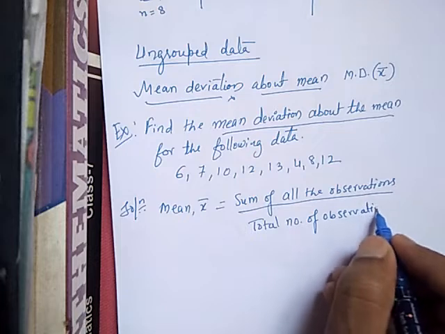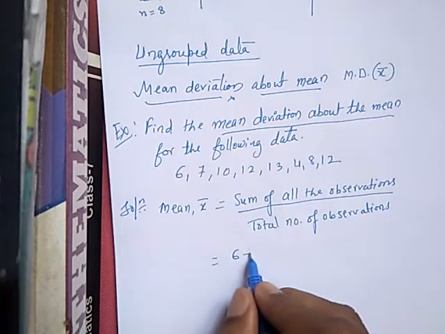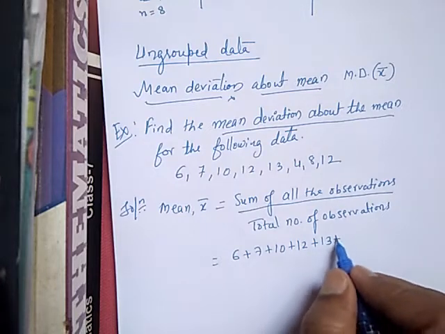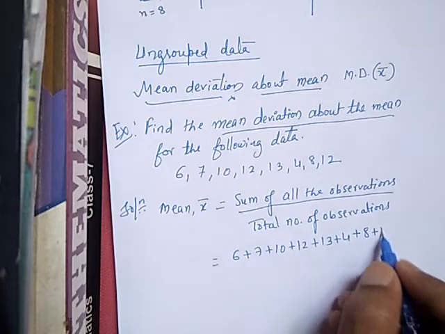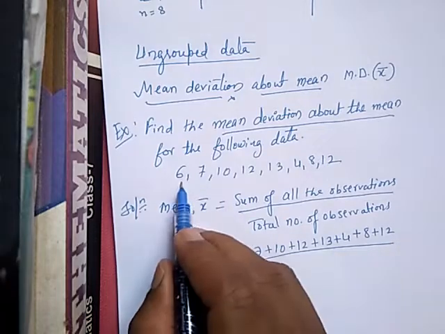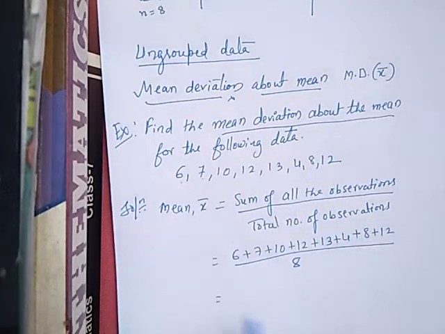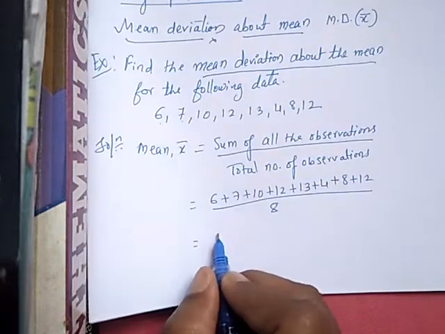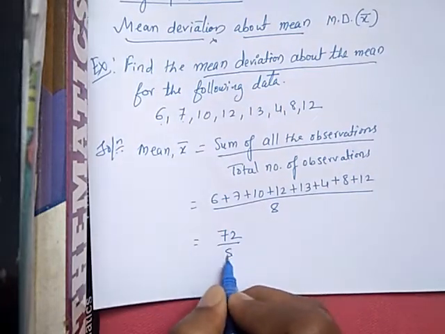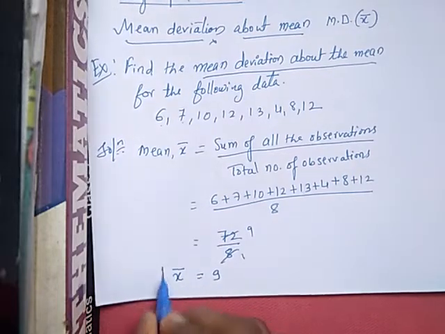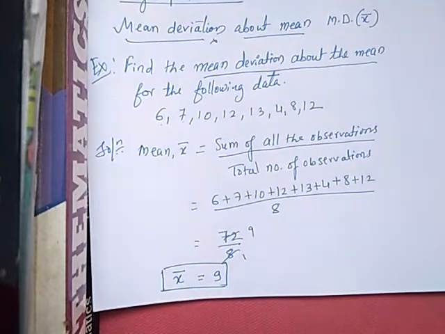So here the total sum of all the observations is 6 plus 7 plus 10 plus 12 plus 13 plus 4 plus 8 plus 12, divided by how many numbers are there? 1, 2, 3, 4, 5, 6, 7, 8 are there. If you add all this, you will get 72 divided by 8. So x bar is equal to 9. So the mean is 9.